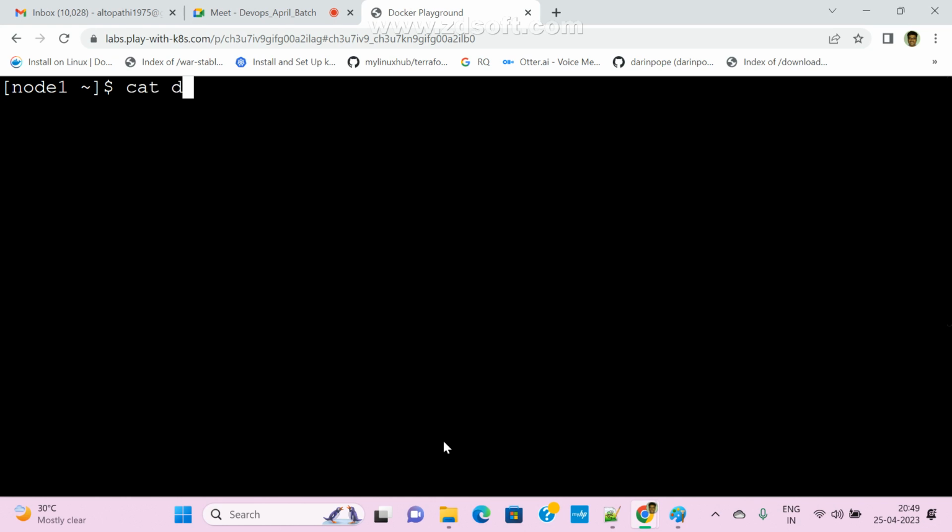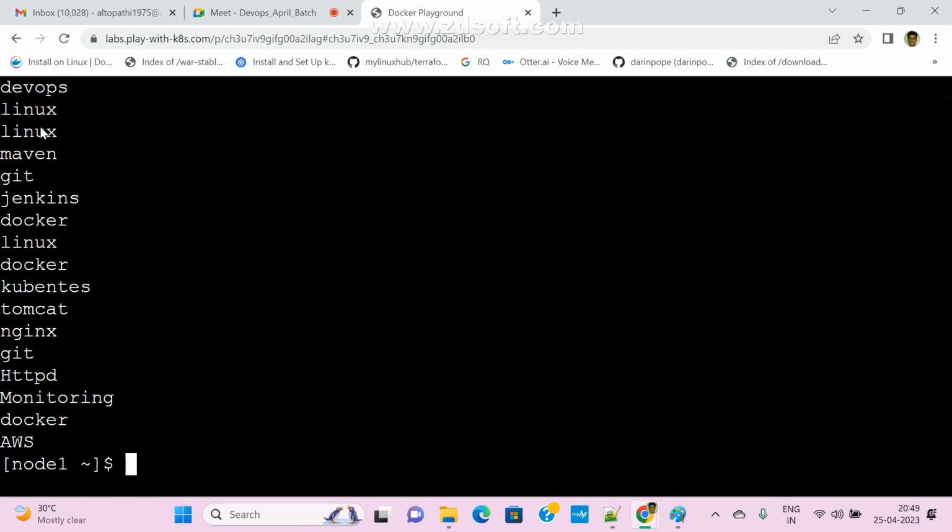Now cat devops.txt. Now we have many lines. Now grep, for example, I want to search one string. We can pass which string I can pass, git, and I am giving the file name. So up to now there is no doubt. I hope it is clear, right, everyone?